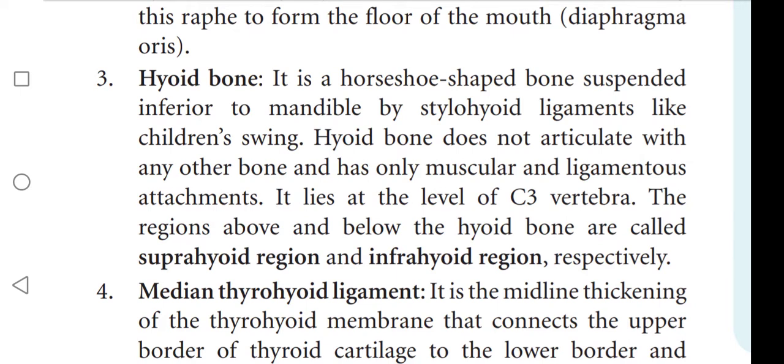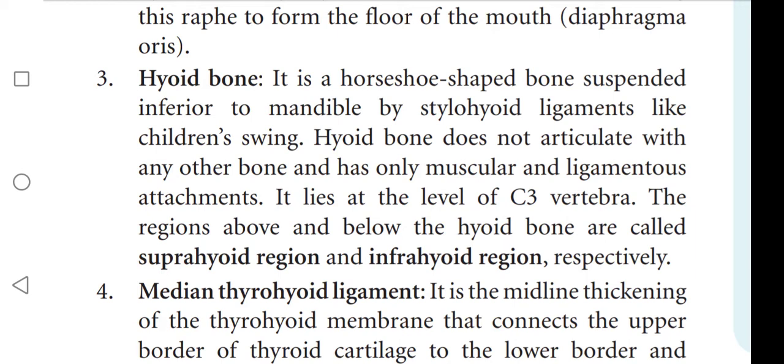The hyoid bone is a horseshoe-shaped bone suspended inferior to the mandible by the stylohyoid ligaments, like a children's swing. The hyoid bone does not articulate with any other bone and has only muscular and ligamentous attachments.